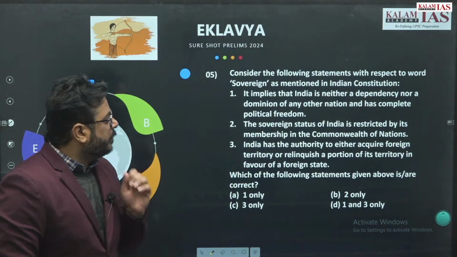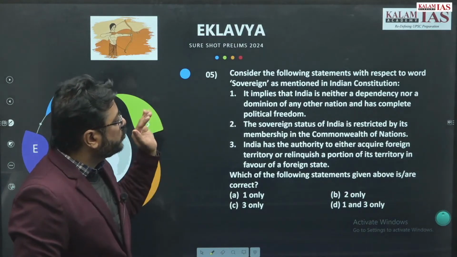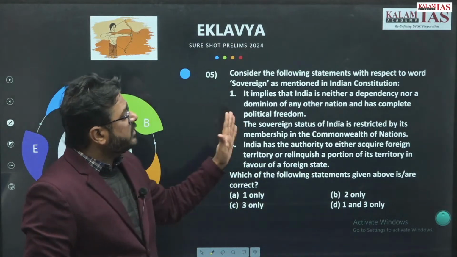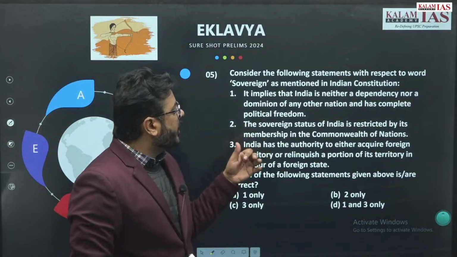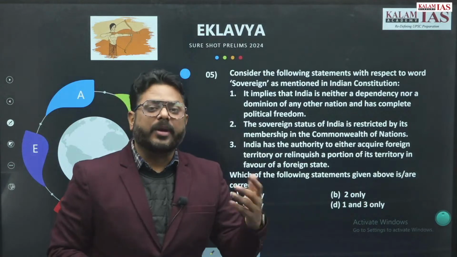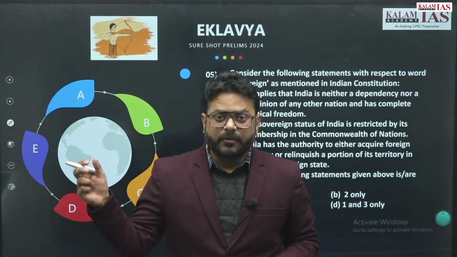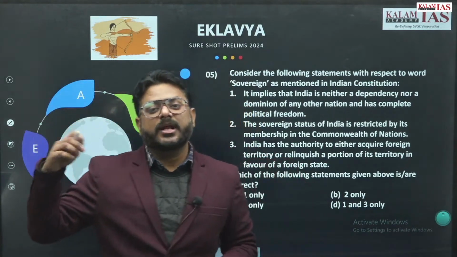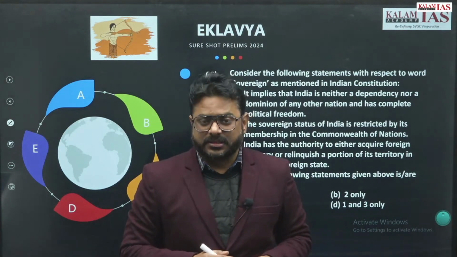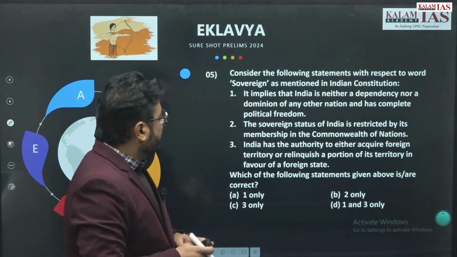Now question number 5. Consider the following statements with respect to the word 'sovereign' as mentioned in the Indian Constitution. It implies that India is neither a dependency nor a dominion of any other nation and has complete political freedom. So this is actually the definition of sovereignty. We are an independent country. We are not under any foreign government. There is no external interference in our case. At the political level, we are running our own government, right? So this is correct.